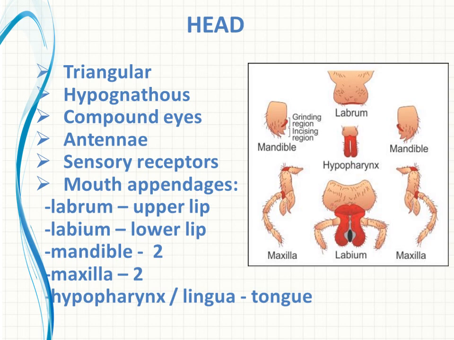So listen, the appendages. The first appendage name is labrum. Can you watch in the figure the first appendage, that is labrum? Actually it is the upper lip. Have you got upper lip? And the second appendage is labium. Labium is the lower lip. Can you watch in the figure? That is labium, the lower lip.